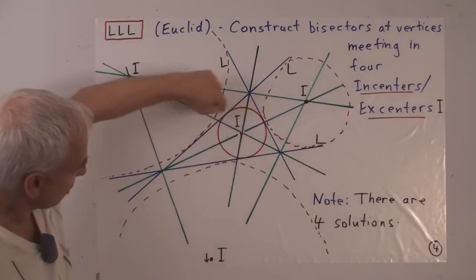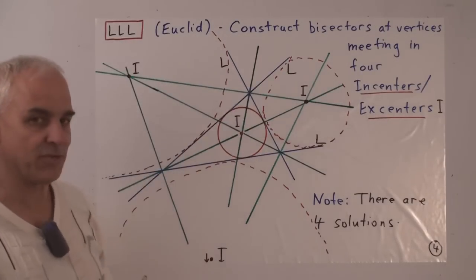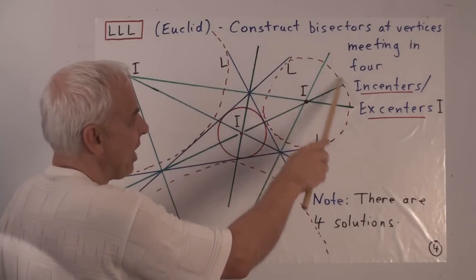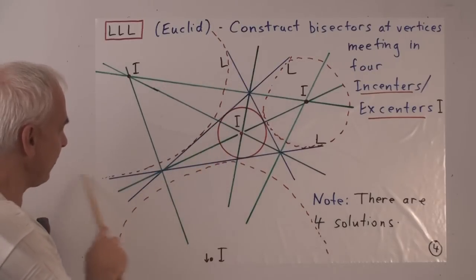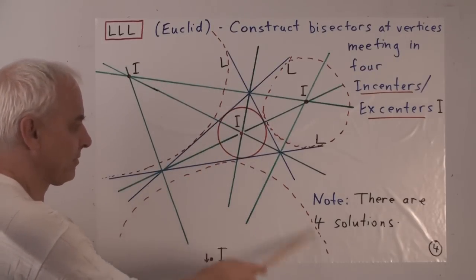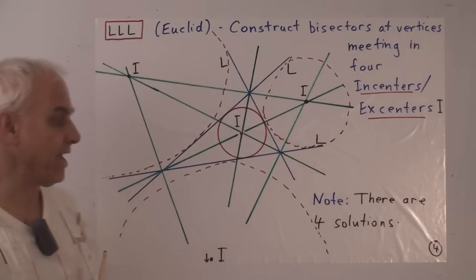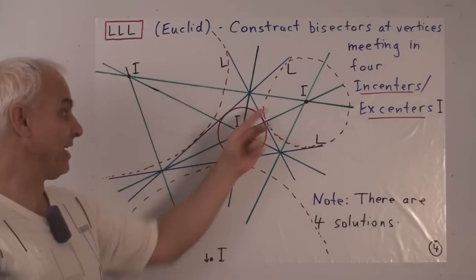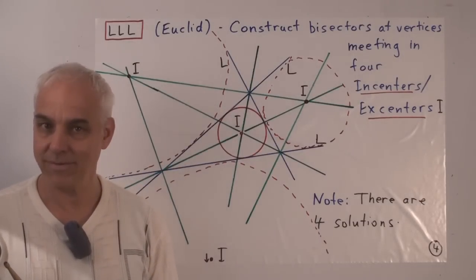And then the circle construction turns out to work not just for this one, but also for the other 3 as well. So we get circles which touch the original 3 lines, centered also at this point, another one centered at this point, there it is there, and another one centered at this point down here, something like this. So in this case, the LLL case has in fact 4 solutions corresponding to these 4 incenters that are obtained with this construction.